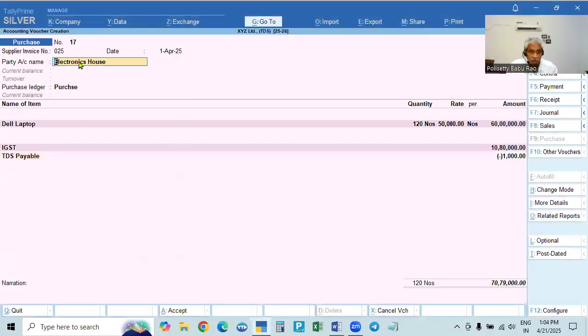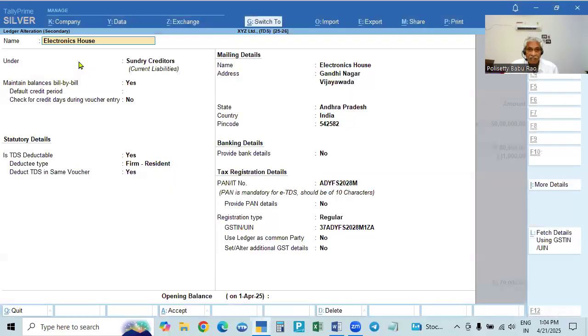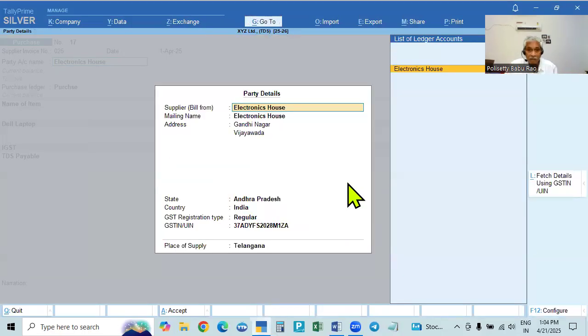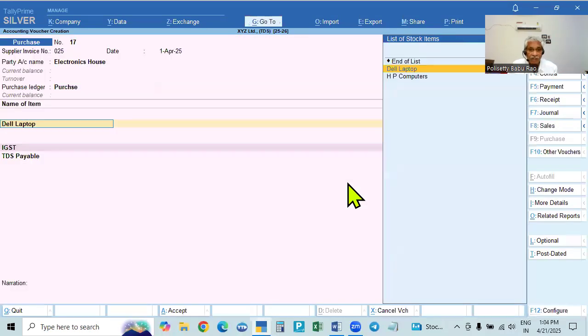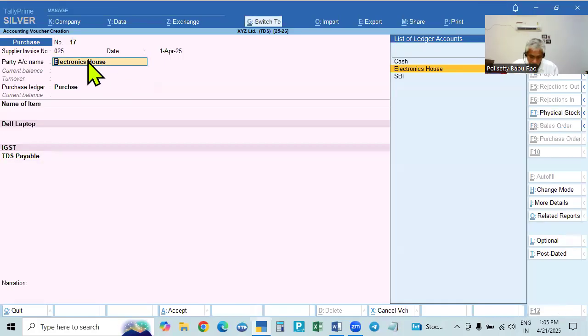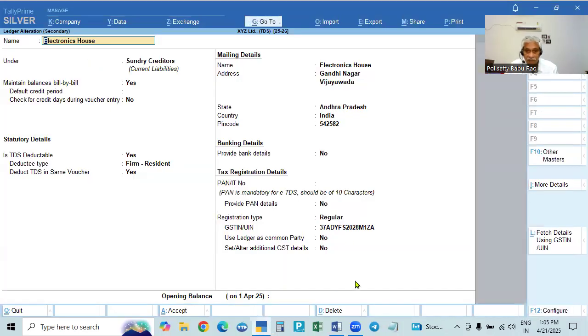See, for example, go to that name, press Control Enter, and the alteration page will come. For example, remove this. Okay, accept. So here the PAN card number is not given. In such a case, if you calculate this, we come to the end. So GST, then see, it is calculating 50,000. 10 lakhs into 5% means it will be 50,000. So it is calculating the higher rate of TDS. That is why we have to give that. So he can copy this one.